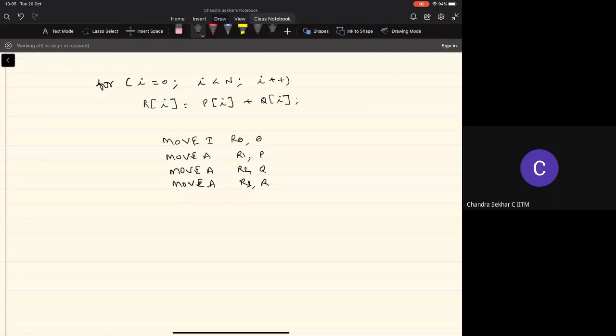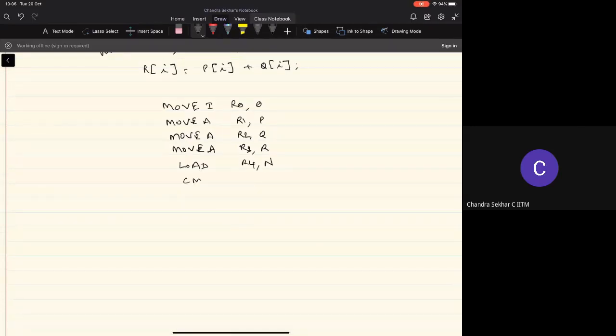Now, the next thing that we need to do is compare the current index value with the final value it has to take. For that, I need to have the value of n in a register, because in the compare instruction I cannot have a memory operand. So we'll load the value of n into the register R4. Now we do the compare operation of the index value that's available in R0 with the final value it can take, R4. If R0 is the same as R4, that is, if the index value is equal to n, then we have to come out of the loop. So for that, we'll have a label for the end of the for loop.